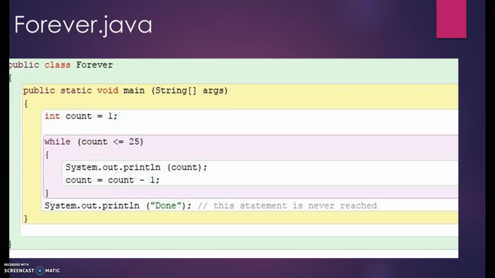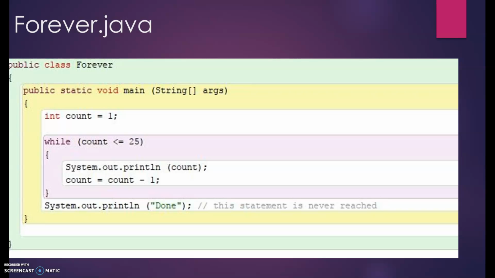Let's take a look at the Forever program. The programmer must make sure that the condition of a loop will eventually become false. If it doesn't, the loop is going to keep going forever, or at least until the program is interrupted or the user's computer runs out of RAM. The infinite loop, like the ones shown here again, is a common mistake. Can you spot the error in the code? Pause the video if you need a moment to study the code.